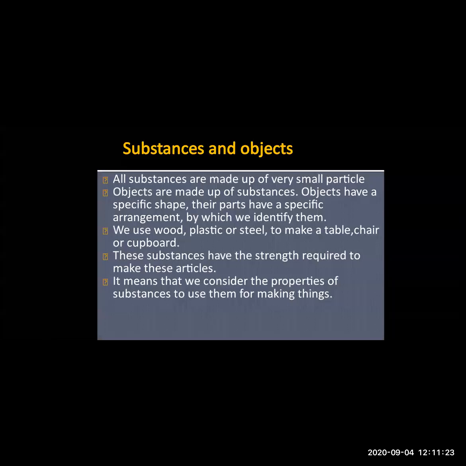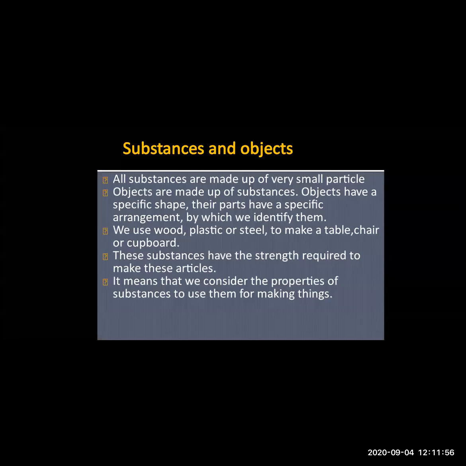If it breaks before catching on, then that substance is not useful for us in any sense. So from substances, objects are made, and for making objects from the substance, what is required? Strength is required. So this is one of the properties of the substances.